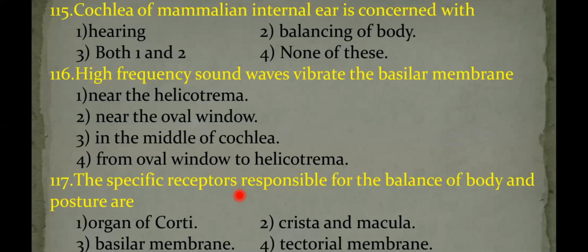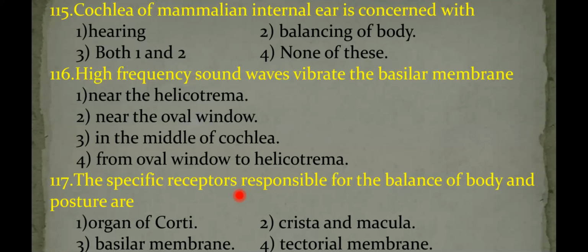So the helicotrema is the passage for the sound vibrations. First the sound vibrations vibrate the basilar membrane near the helicotrema. So the answer is the first option. Next, question number 117. The specific receptor responsible for the balance of body and posture are.